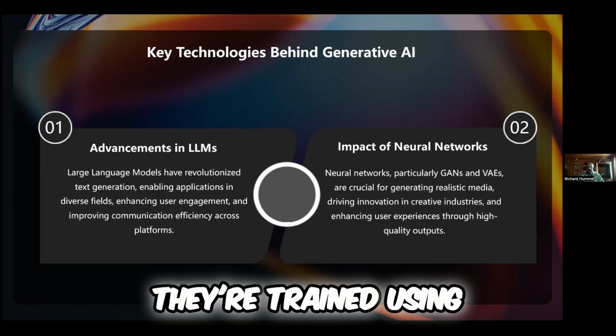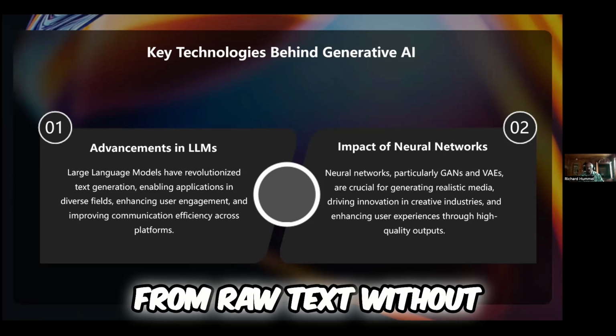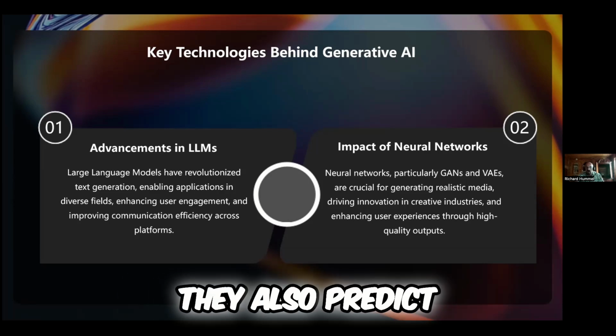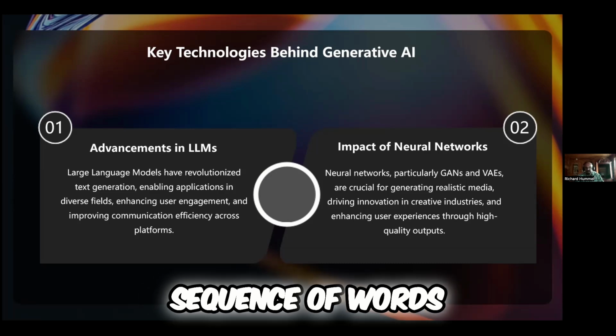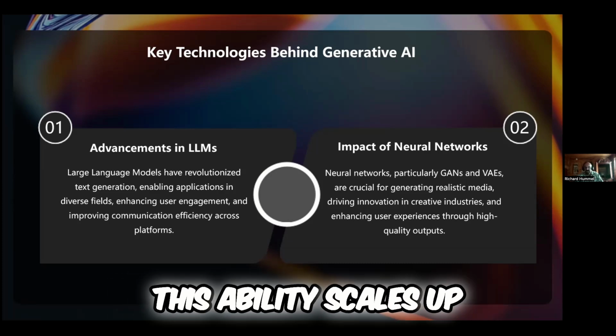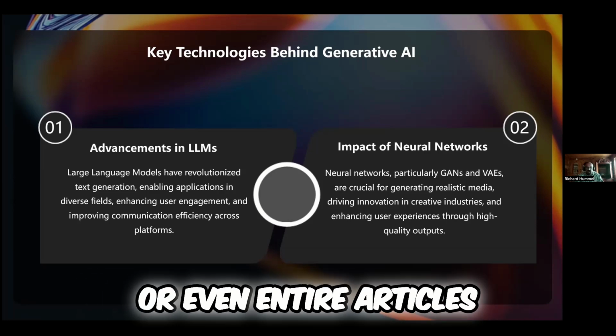Also, they're trained using unsupervised learning, meaning they learn from raw text without labeled examples. They also predict. So given a sequence of words, the model predicts the most likely next word. This ability scales up to generate full sentences, paragraphs, or even entire articles.